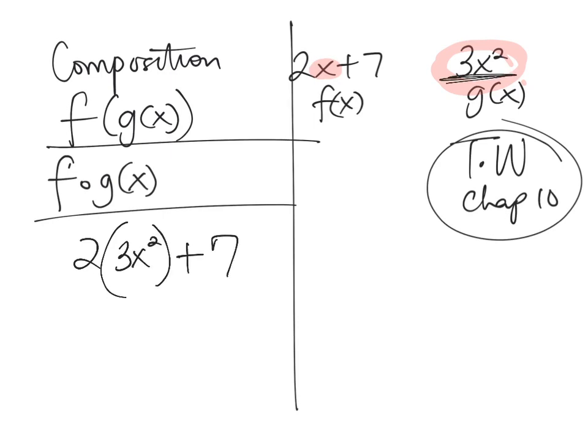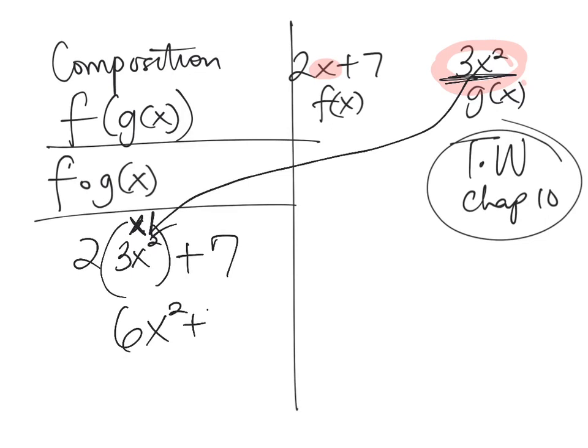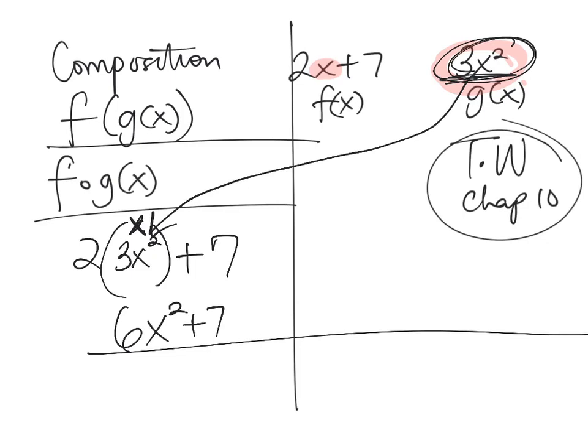So do you see what we did? We took the 3x squared and we substituted it in for the x that was originally there. This becomes 6x squared plus 7, and that's the end of the problem. That's the composition of functions, where you take the value of g of x and you substitute it in for the value of x in f of x. That's what you're doing when you're finding the composition of functions.